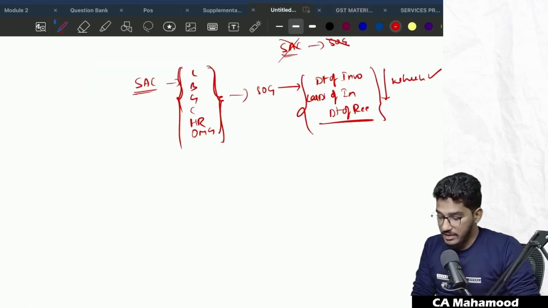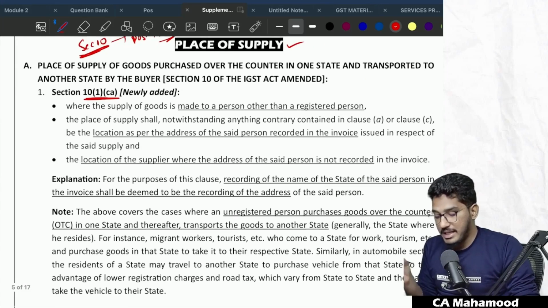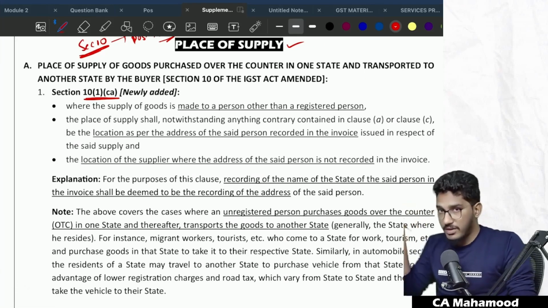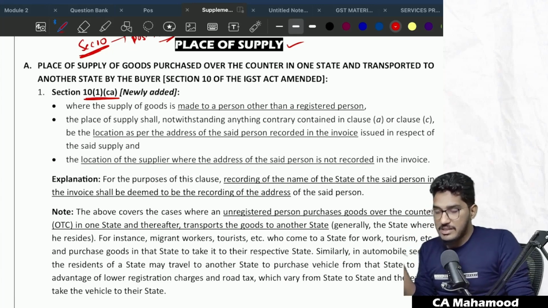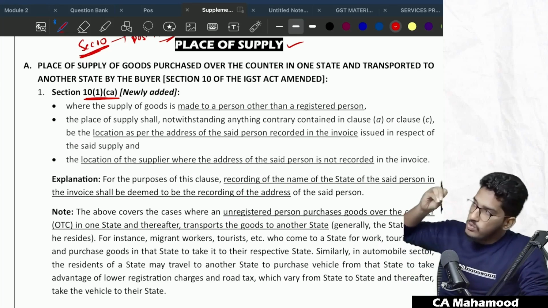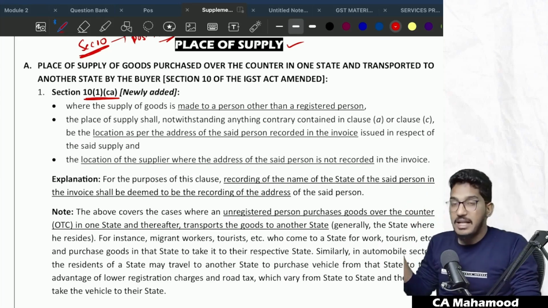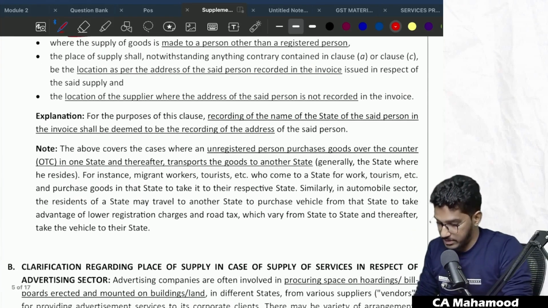Now to this section 10, they have added one more clause, section 10 subsection 1 clause CA, which is talking about how to determine place of supply if the goods are supplied to a non-registered person, that is, if the recipient is an unregistered person, typically coming from another state, buying the goods and taking the goods back to another state. In that case, what will be the place of supply? Able to understand? So let me give you one simple example.